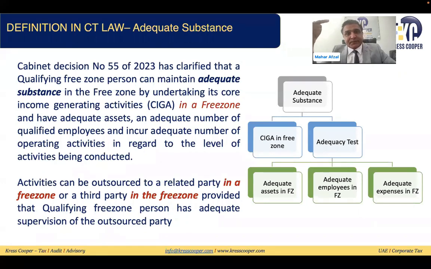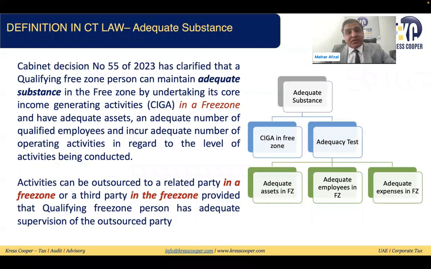One is a Seeger test: core income generating activities should be in the UAE. Second is a management test. There should be at least 1 annual management meeting in the UAE. There are 3 other categories. For these 3 categories, the person must pass the adequacy test.